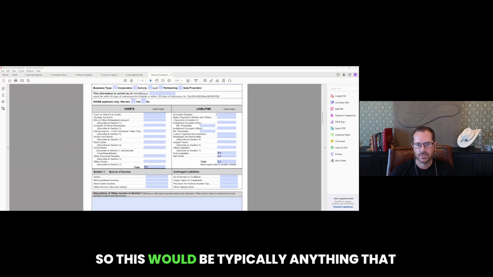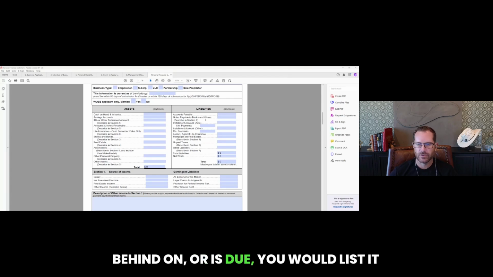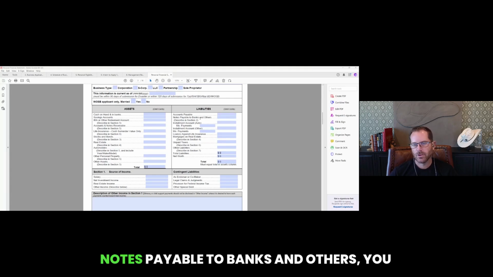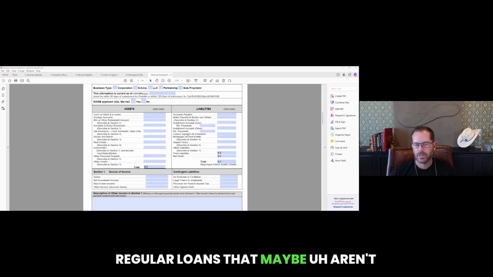Accounts payable, so this would be typically anything that you've got currently payable. If there's a bill or something that you're behind on, or is due, you would list it here. Notes payable to banks and others, you could put here if you have any regular loans that maybe aren't described elsewhere, and then you can describe it in section 2.